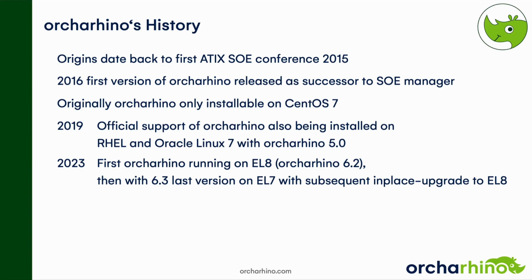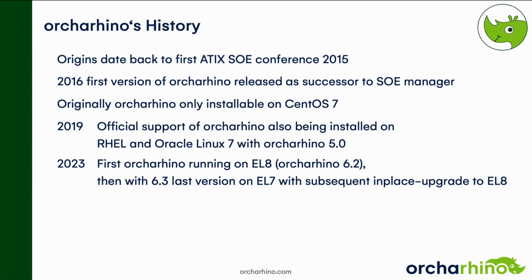The standard upgrade paths were from CentOS 7 to Alma Linux 8, from RHEL 7 to RHEL 8, and from Oracle 7 to Oracle 8, but on special customer request, of course, we also provided assistance on upgrading on a different upgrade path. But now also for EL8, time has been running out, and last year with orcharhino 7.0, we provided the first orcharhino version running on EL9.